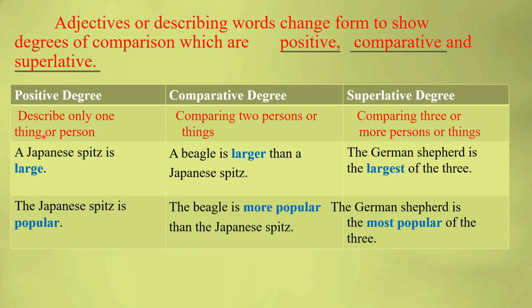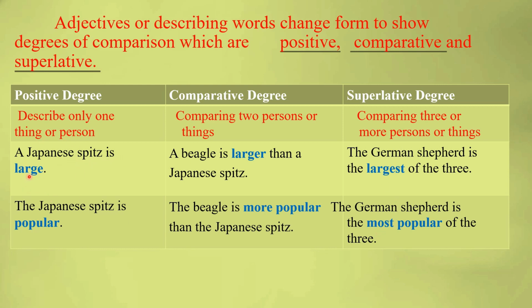We describe only one person or one thing, or the same quality of 2 persons, in the positive degree. Comparing 2 persons or things, one is up, one is down, in the comparative degree. Comparing 3 or more persons or things, we use the superlative degree. Sometimes 2 persons of the same quality, size or quantity we can compare in the positive degree. There is no difference here, some difference is there, and here the most difference is there.